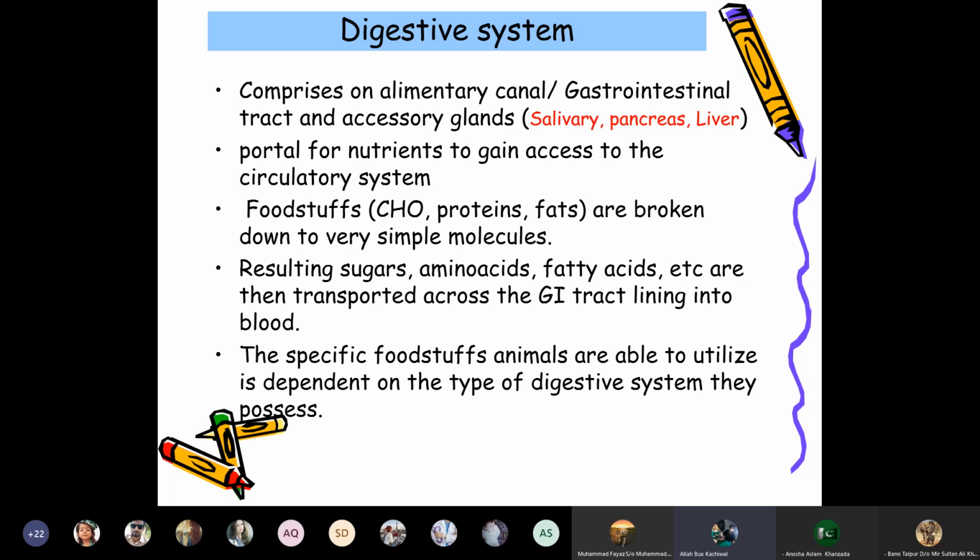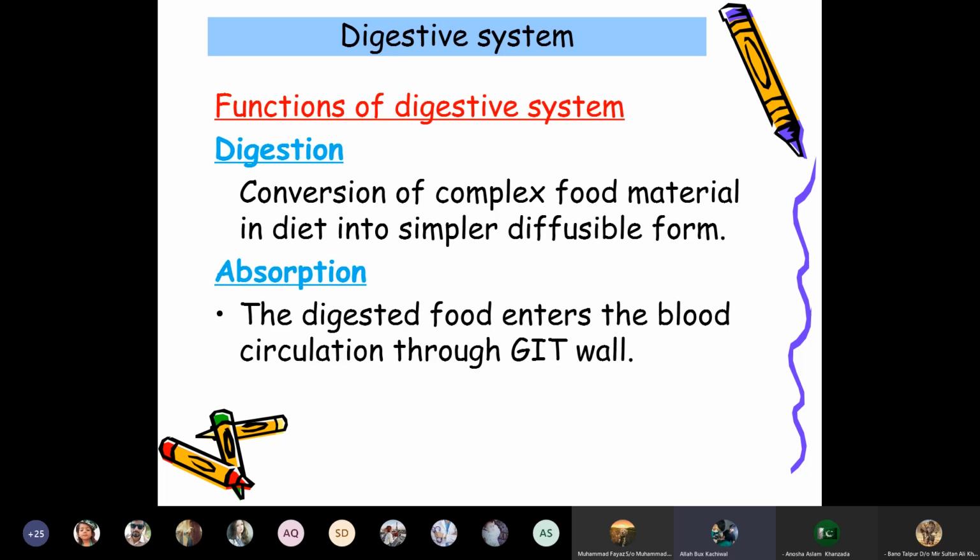Therefore, all these animals possess different types of digestive systems for the digestion and absorption of foodstuffs, and then the production of energy and meat, milk, and eggs.